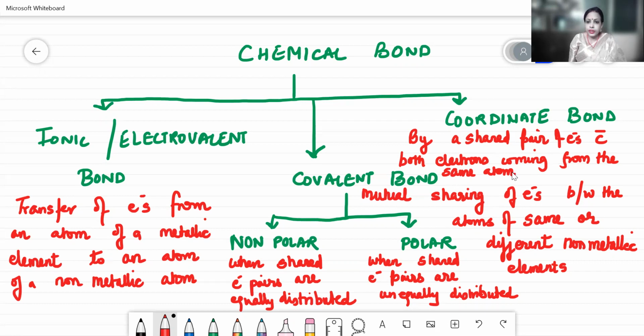For example, if I take the oxygen element, O2. Atomic number is 8, configuration is 2, 6. With 6 valence electrons, it requires 2 electrons to complete its octet, the stable configuration.